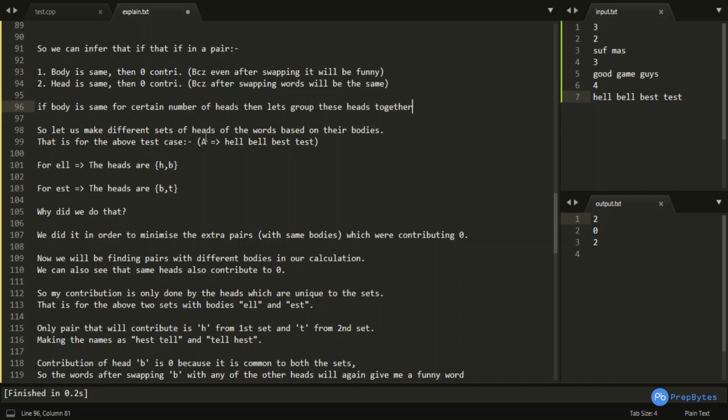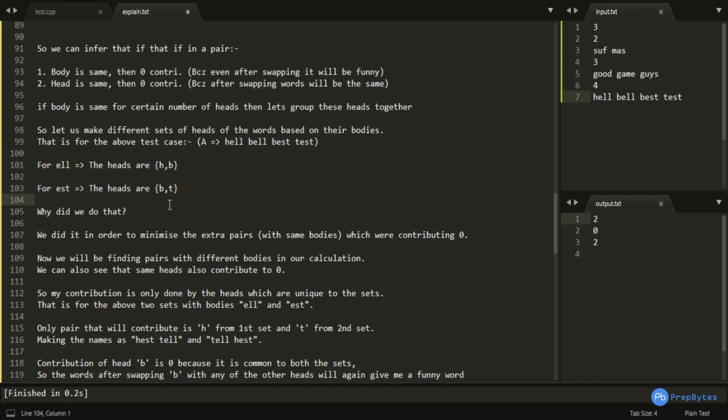Like for the test case hell, bell, best and test, I am grouping all the ELL body heads together. ELL body heads can be H and B, because hell is there and bell is there. And for the EST body, the heads can be B and T, right?